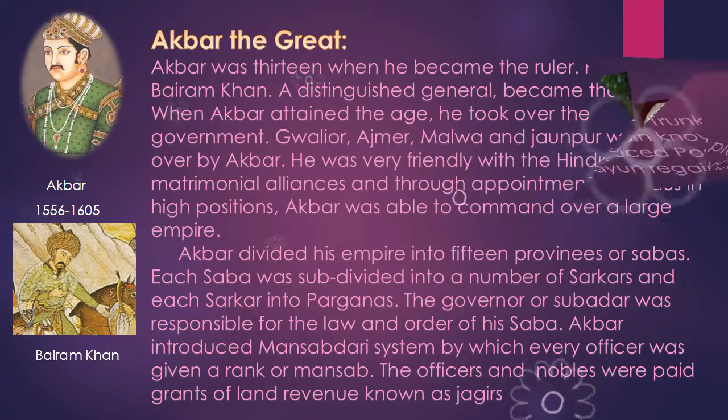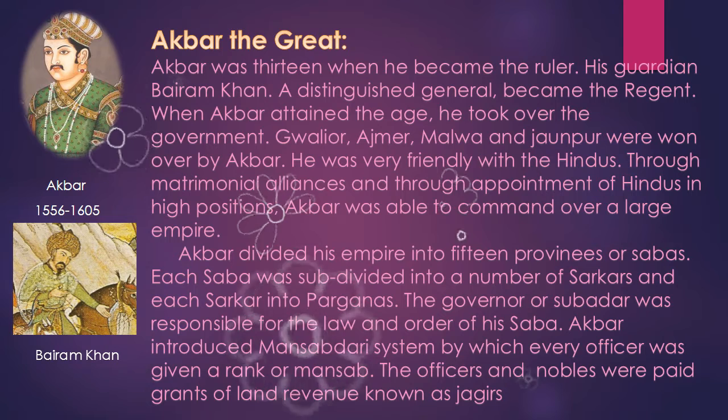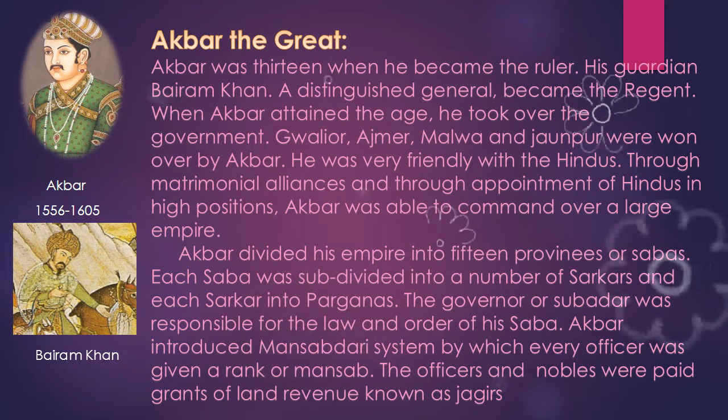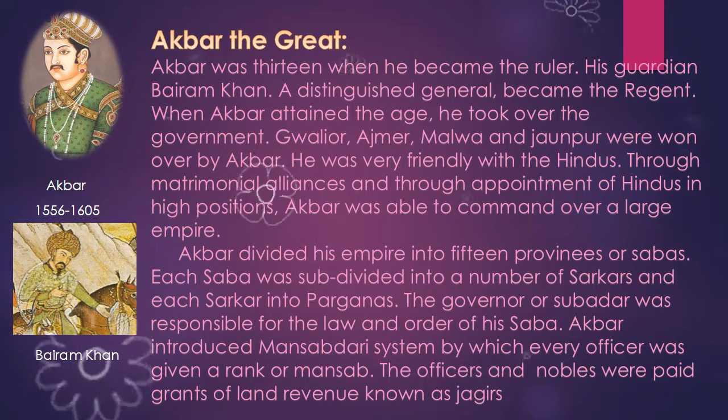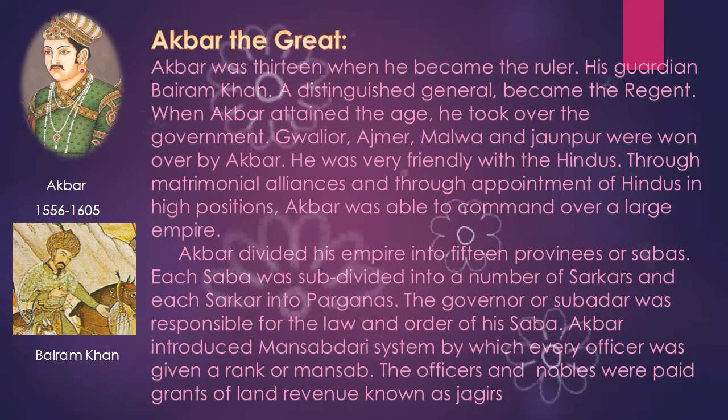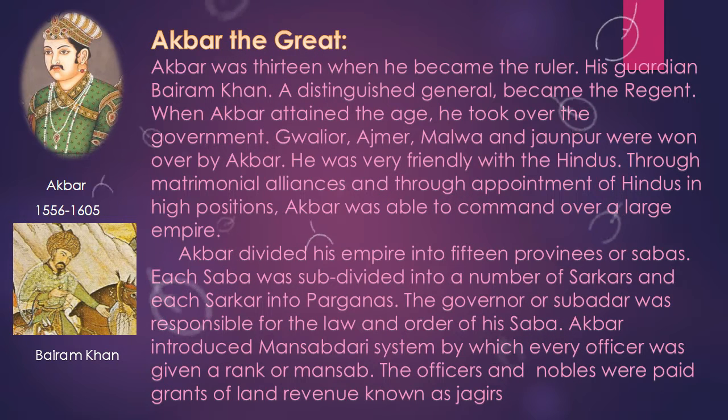Akbar the Great. Akbar was 13 when he became the ruler. His guardian, Bairam Khan, a distinguished general, became the regent. When Akbar attained the age, he took over the government. Gwalior, Ajmer, Malwa, and Jaunpur were won by Akbar. He was very friendly with the Hindus. Through matrimonial alliances and through appointment of Hindus in high positions, Akbar was able to command a large empire.